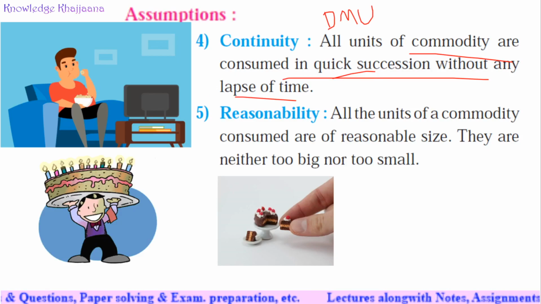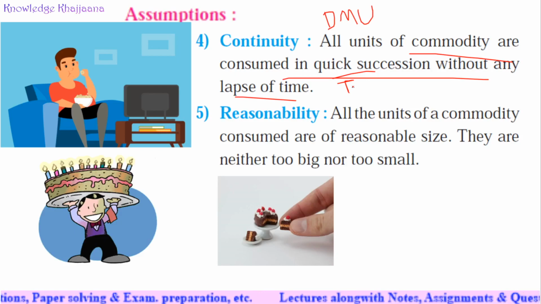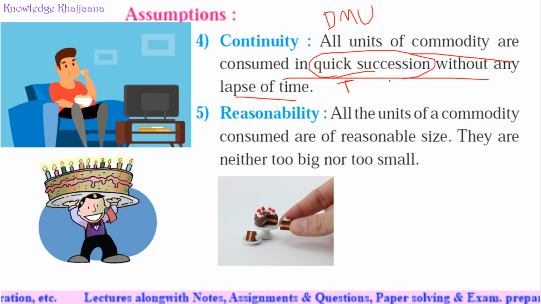For example, this person is continuously eating popcorn while sitting in front of the television. There should not be a time gap. If there is a time gap, for example, today he drank one glass of water and tomorrow he drank a second glass of water, or he drank one glass of water and after some time drank the second glass, then this rule is not applicable. It should be in quick succession. Succession means one after the other, immediately happening things.